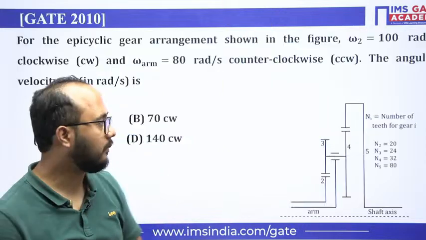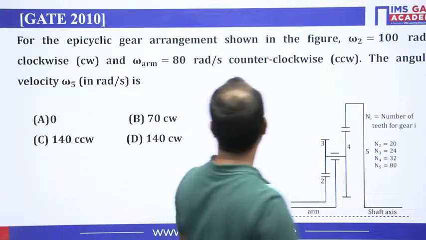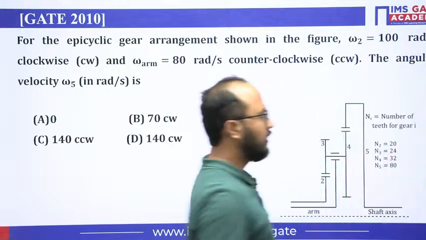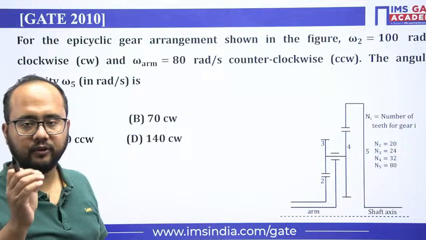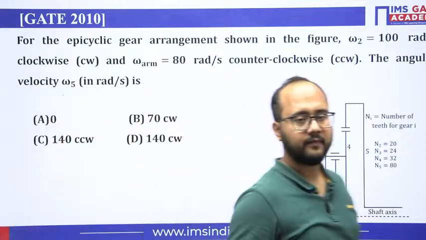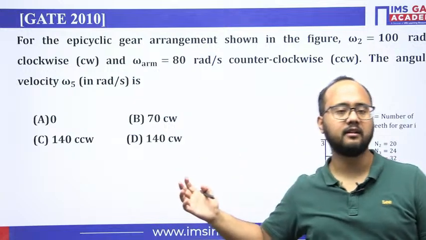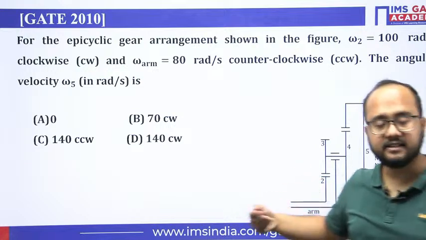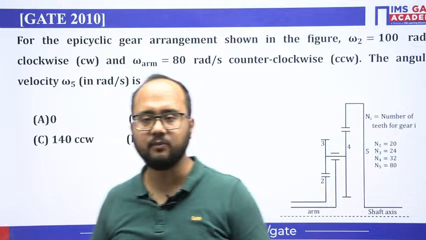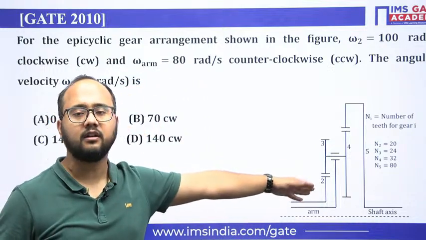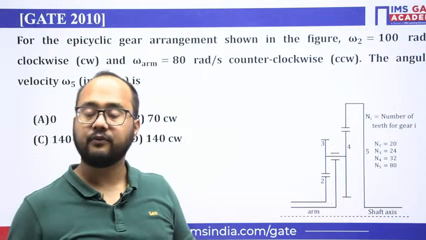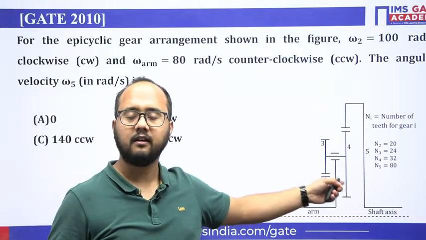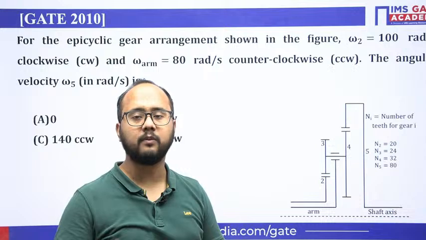Okay, now we'll jump to the problem directly. And this was the question asked in GATE 2010. Okay, in 2010 they have asked this problem. Very important question, guys. Only for the first time they have asked this question. After that it has never been repeated. It has not been repeated again, I'm telling you. So chances are there, because this question is important. Why? Because mostly students will be confused in understanding the gear train. If the gear train is given like this, then it is okay. But if it is given like this, most of the people will not be able to understand the gear train. So that's why the problem will be there.